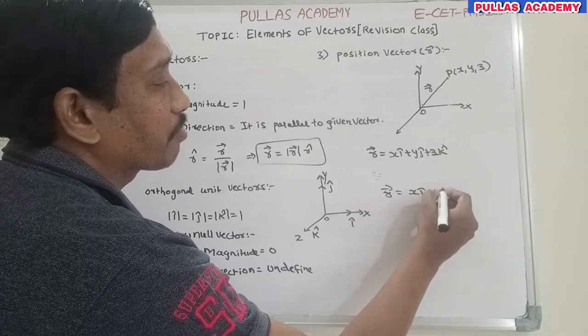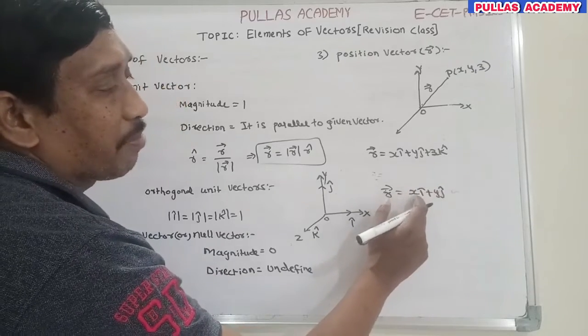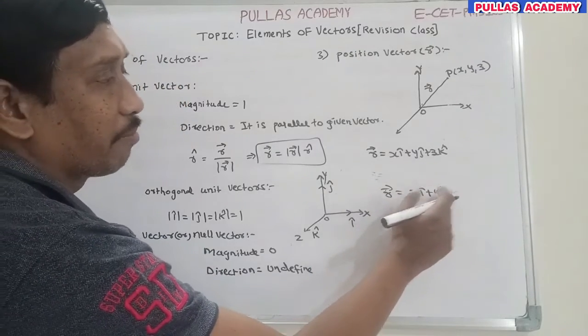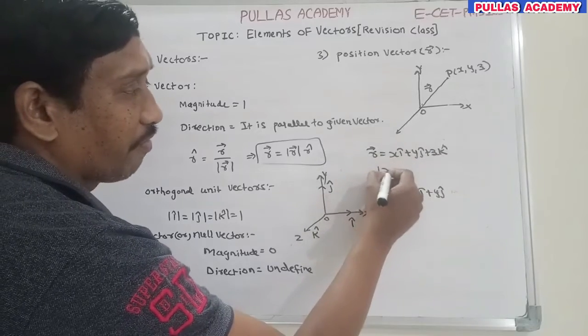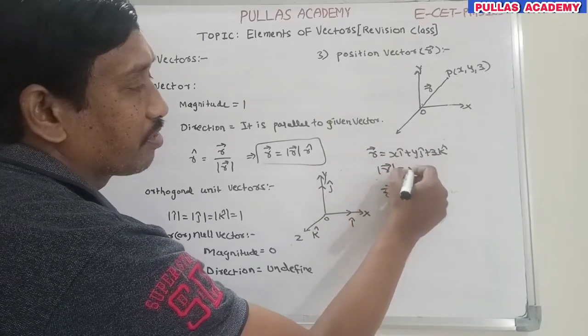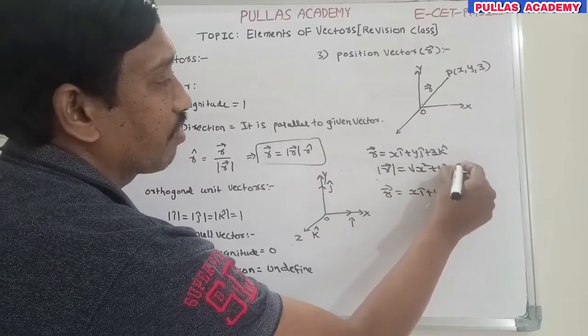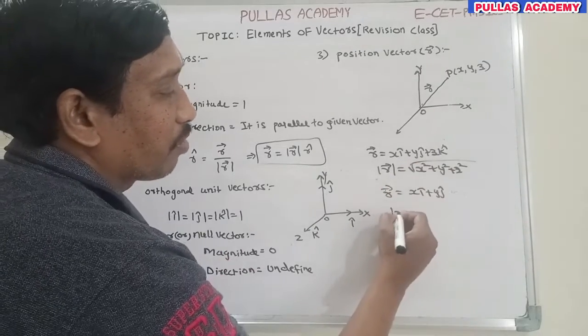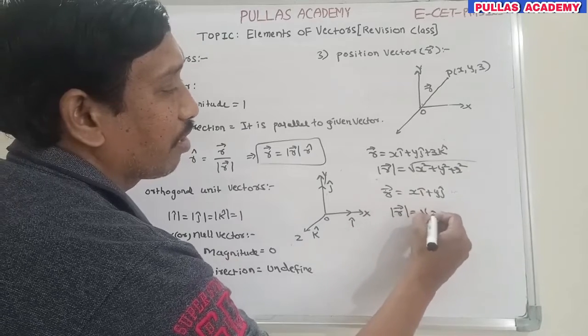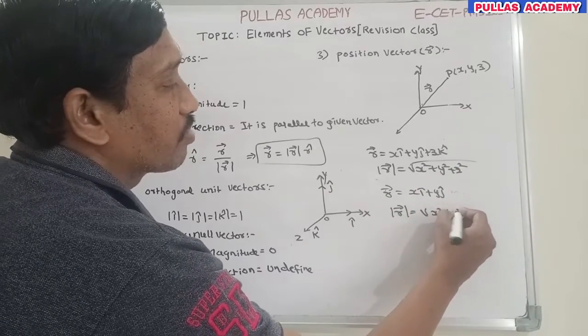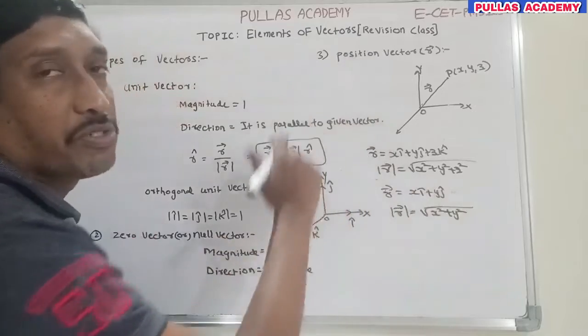This is an important expression. The magnitude along the x-axis is x, along the y-axis is y. Its magnitude, modulus of r bar, is the square root of x square plus y square plus z square, since they are all perpendicular. In two dimensions, modulus of r bar is the square root of x square plus y square. This is about the magnitude of the given position vector.